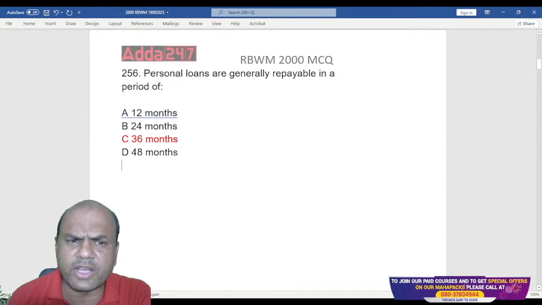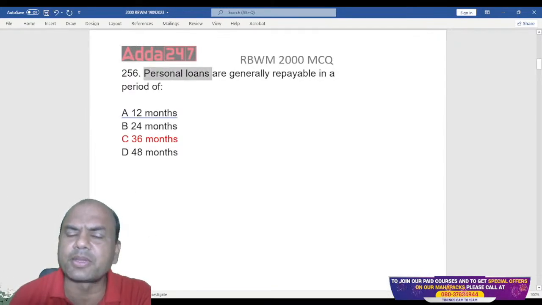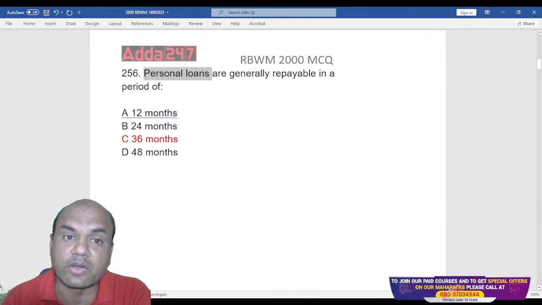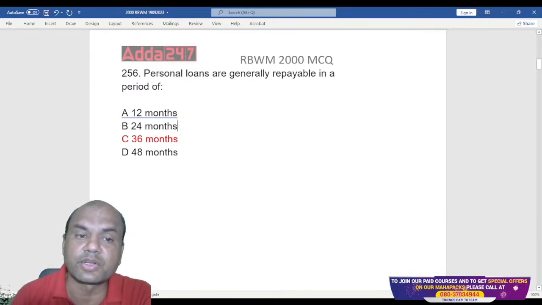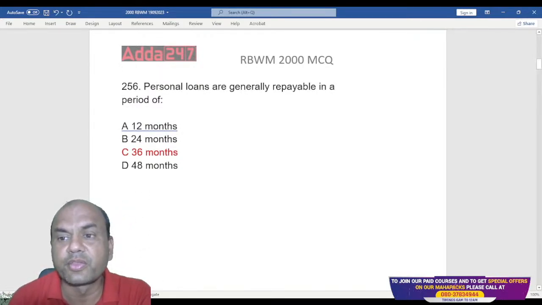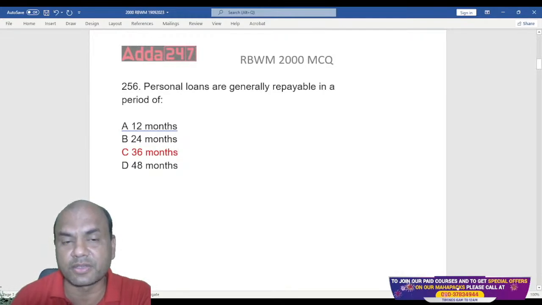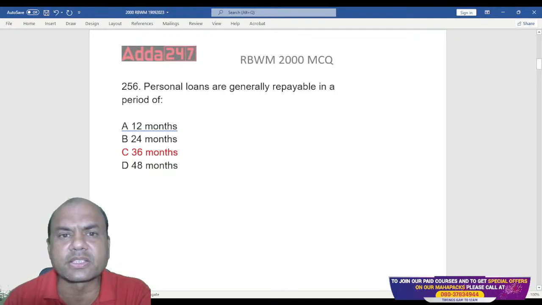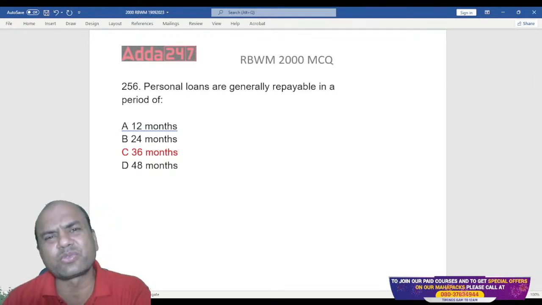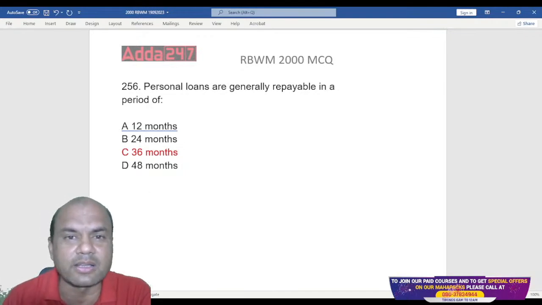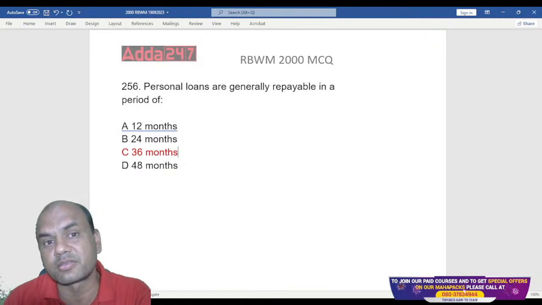Do we take any security on personal loans? Type in the comment section. Is it compulsory for us to take any security for personal loans? No, not at all compulsory. You can just give the personal loan like that only, without any security. Some banks do ask for some FD, some bike, some car, something as a collateral, but that depends on bank to bank and on the credit score of the customer.